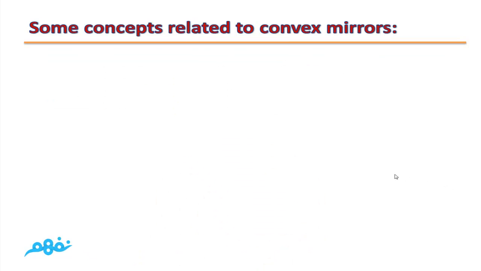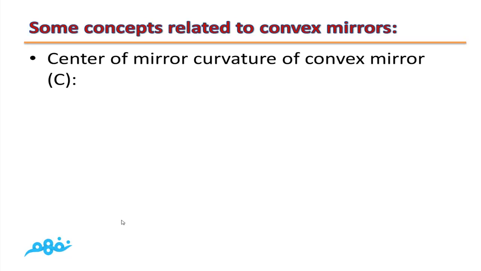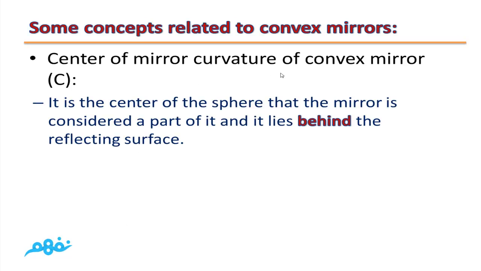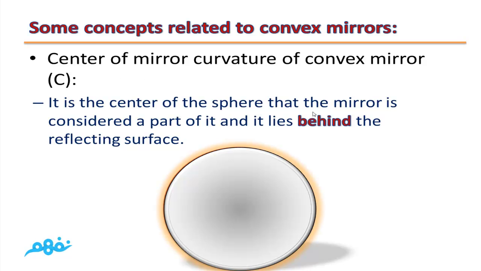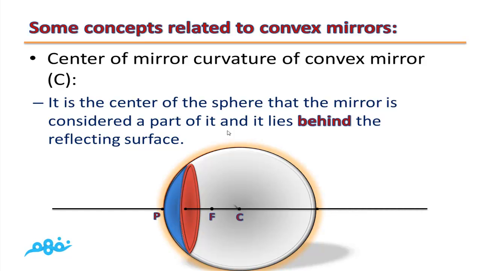Some concepts related to convex mirrors. They are similar to those for concave mirror, but I will mention only the ones that contain differences between concave and convex mirrors. Center of mirror curvature of convex mirror. It is the center of the sphere that the mirror is considered a part of. But the difference is here.